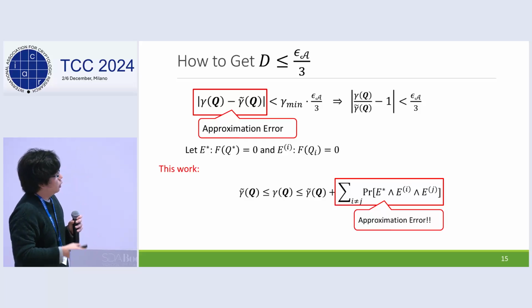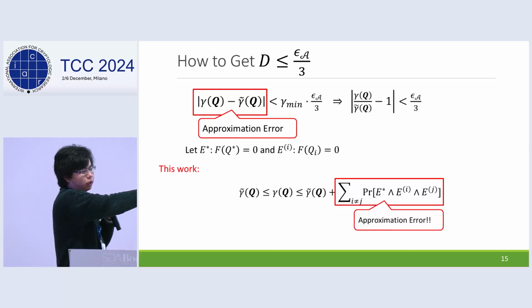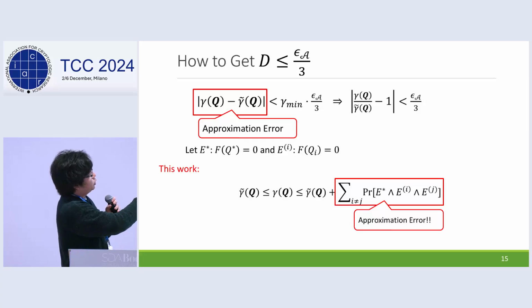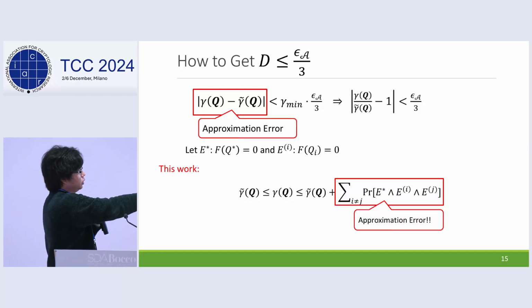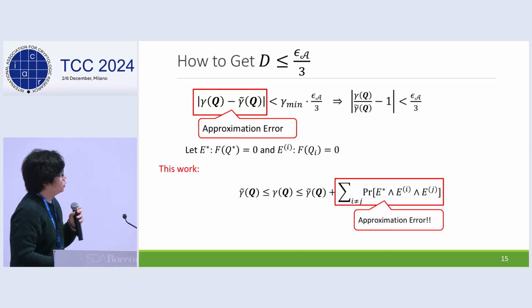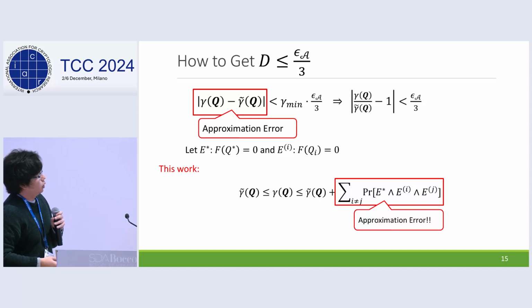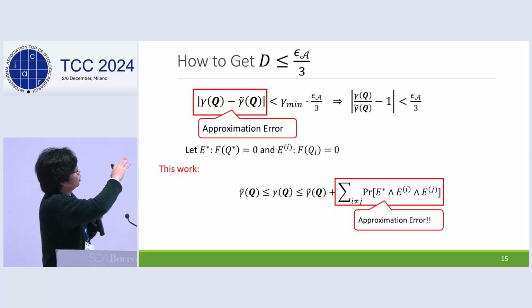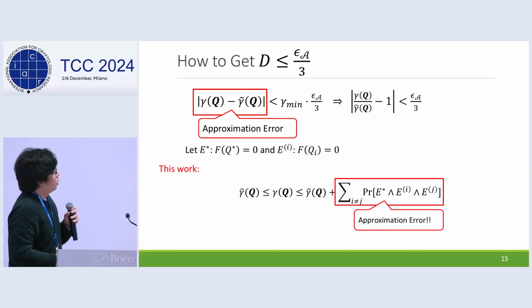For example, in the context of Waters IBE, we can set a parameter so that gamma min satisfies this condition. Compared with the Bellare-Ristenpart analysis, which needs to set gamma min to satisfy this condition, we can improve the reduction loss for advantage. And of course, we have to compute the gamma tilde efficiently.